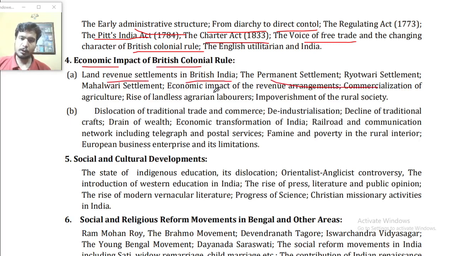Mahalwari settlement, economic impact of the revenue arrangement, commercialization of agriculture, rise of landless agrarian labourers, impoverishment of the rural society, dislocation of the traditional trade and commerce, deindustrialization, decline of traditional crafts, drain of wealth, economic transformation of India, railroad and communication network including telegraph and postal services, famine and poverty in the rural interior, European business enterprises